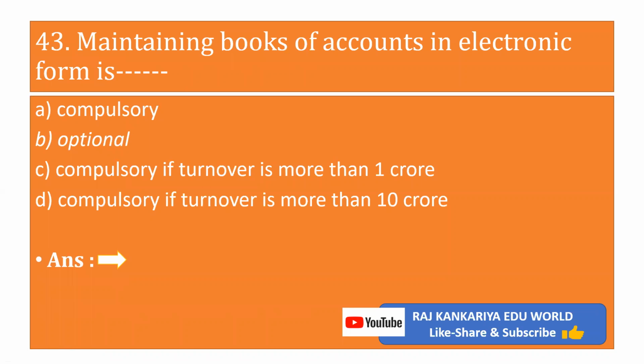The next objective, maintaining books of accounts in electronic form is A, compulsory, B, optional, C, compulsory if the turnover is more than 1 crore, D, compulsory if the turnover is more than 10 crore. Correct answer is option B, it is optional.